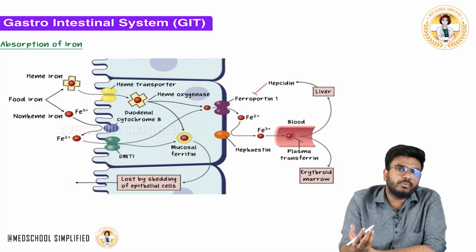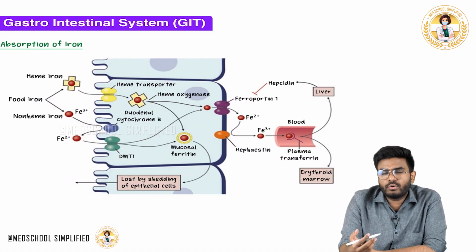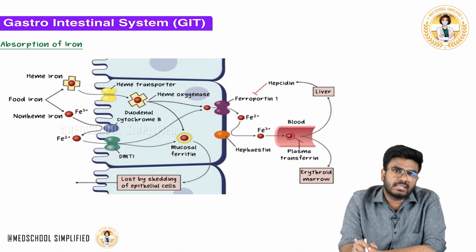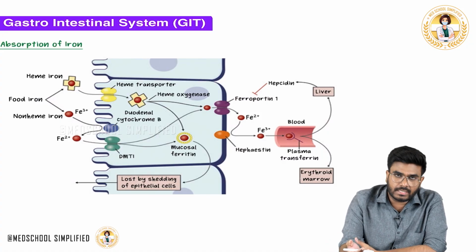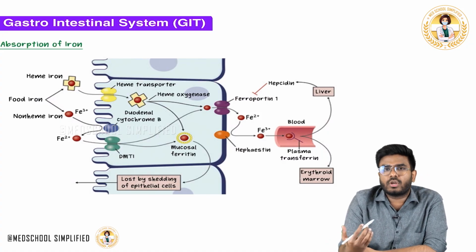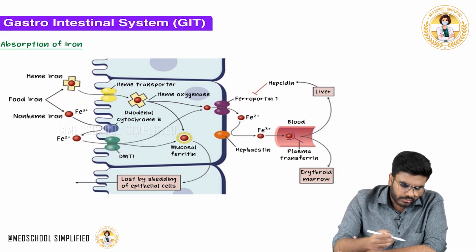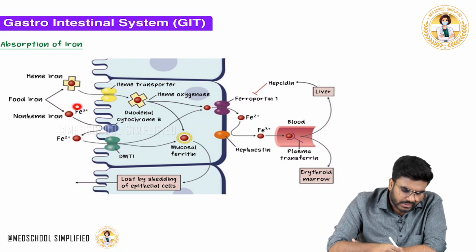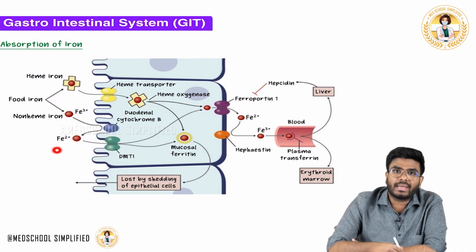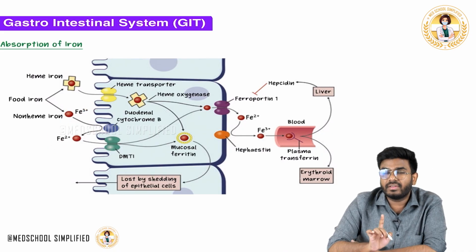So if it is non-heme iron, you cannot absorb it. What you need to do is convert the non-heme iron into heme iron. That will be done with the help of acids, especially HCl, and also ascorbic acid, vitamin C. Ascorbic acid or any acids per se. Usually acids will try to convert the non-heme iron into heme iron.